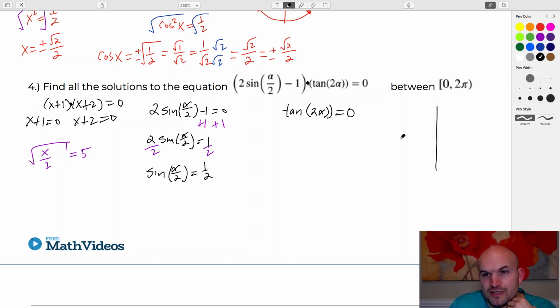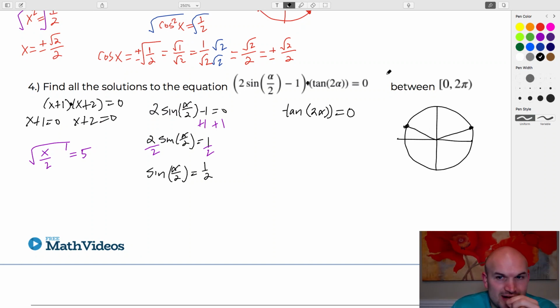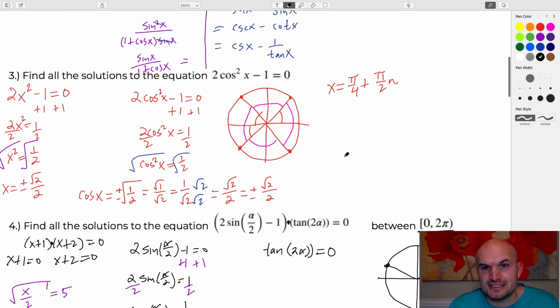Let's draw a unit circle over here. So when is the sine coordinate equal to positive 1/2? Well, that's going to be these 2 angles, here and here. Now, it's important that we're trying to find all the angles between 0 and 2 pi, and not all the solutions, so we first start with finding all the solutions. These are not equidistant from each other, right? So we can't do what we did in the last example.